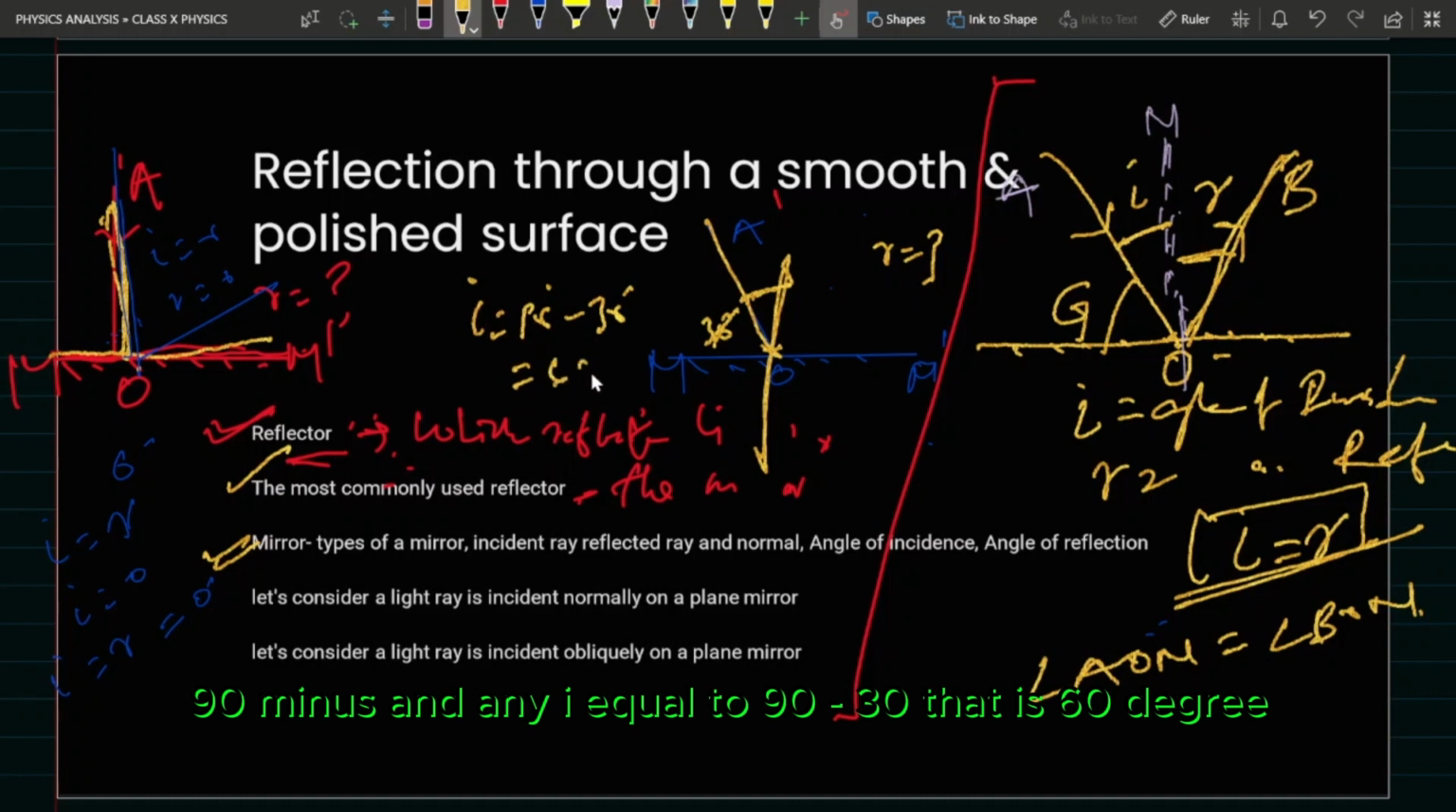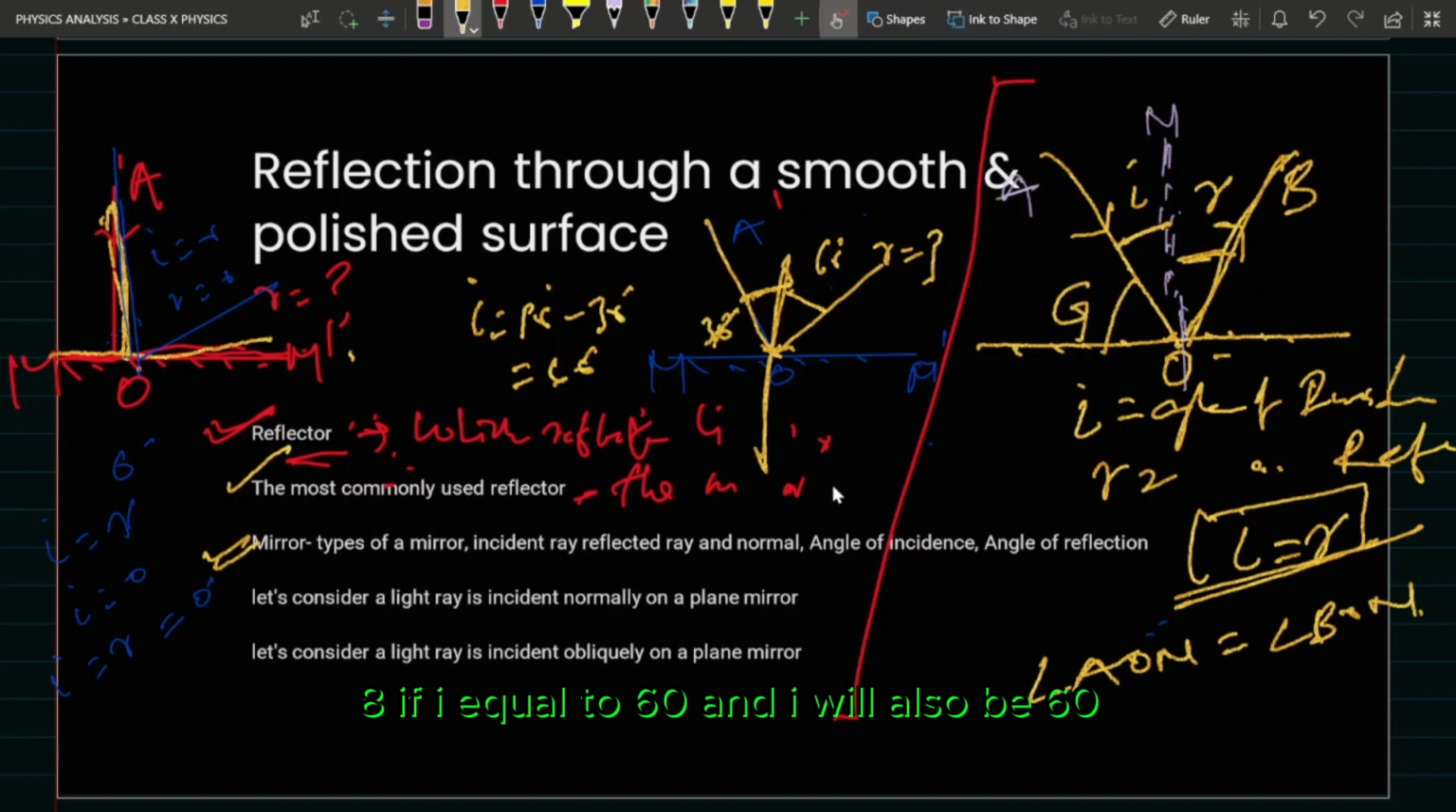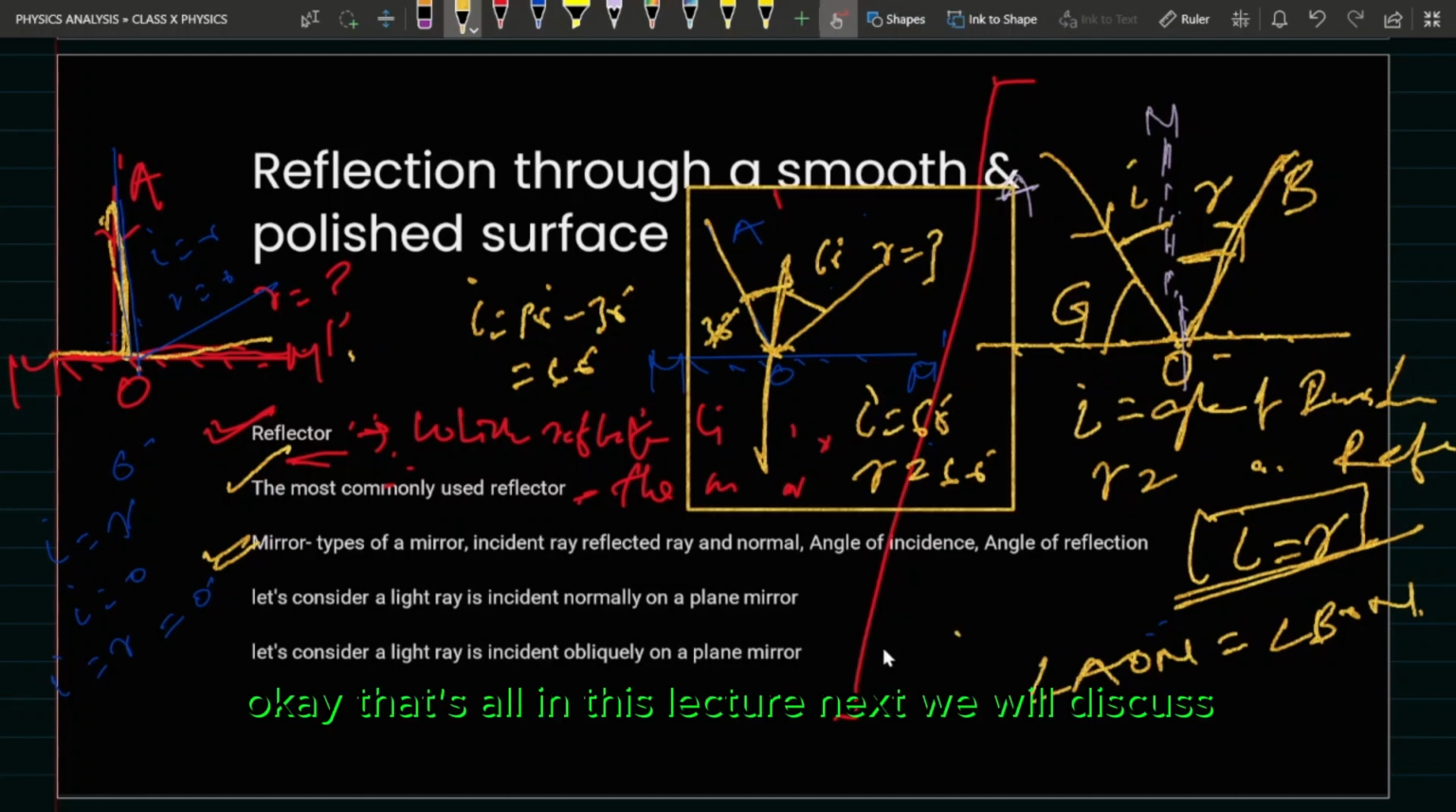That is 60 degrees. If I is equal to 60 degrees, then according to the laws of reflection of light, R will also be equal. So if I is equal to 60, then R will also be 60. Okay, that's all in this lecture. Next we will discuss